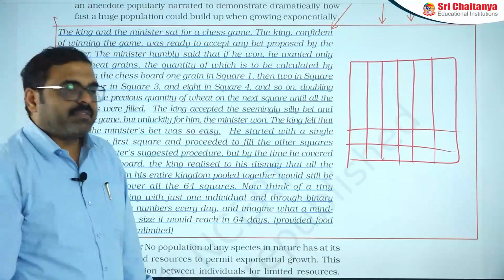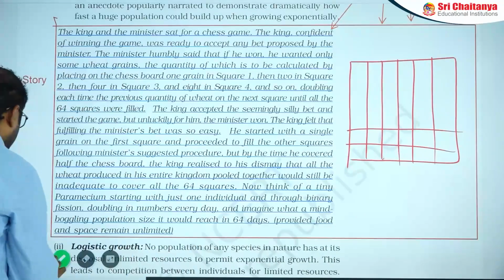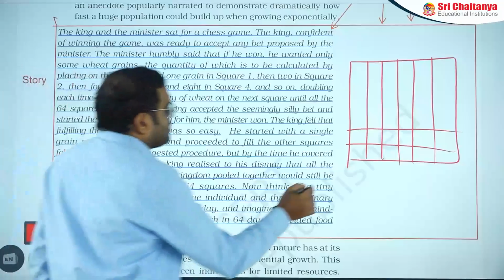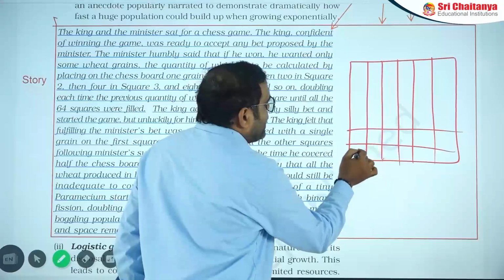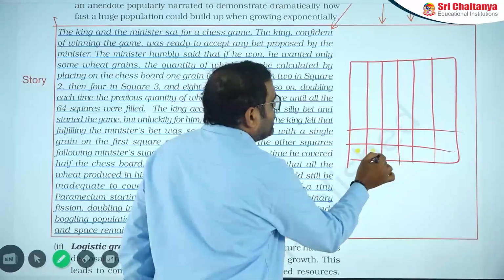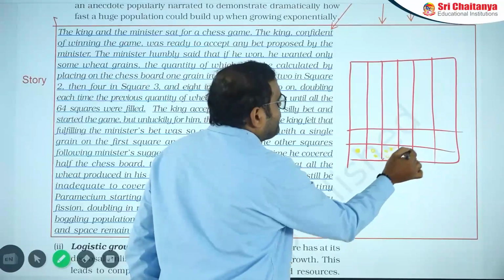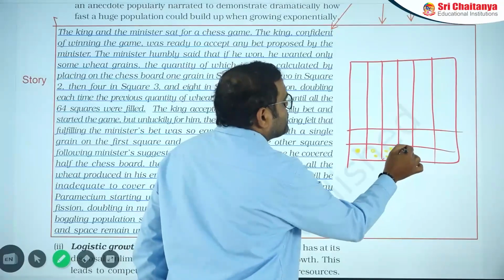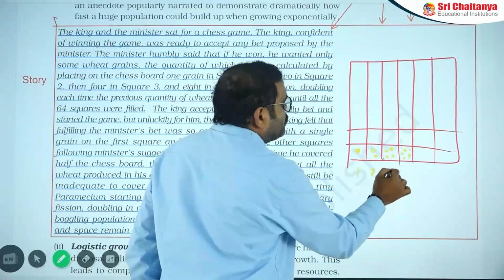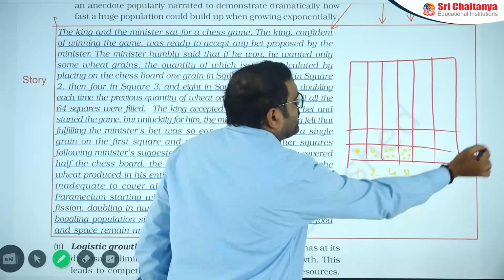Here in a chessboard, each square, the number increases one after another for every block. First square 1, second square 2, third square 4, then 8: 1, 2, 4, 8, like this.